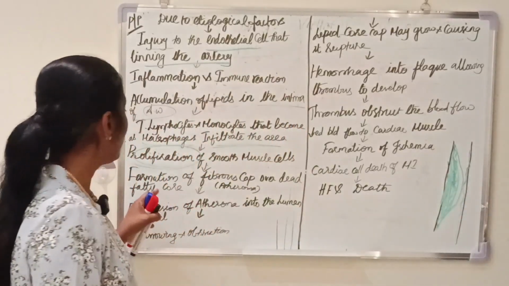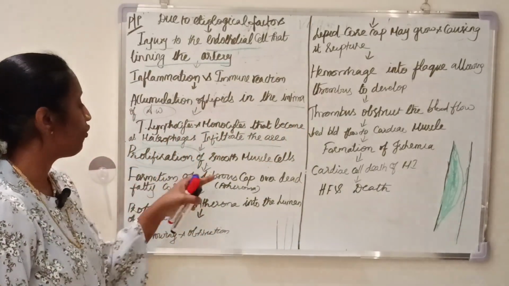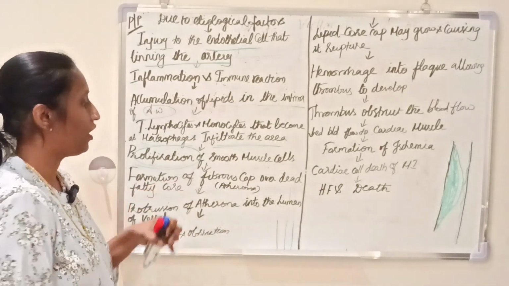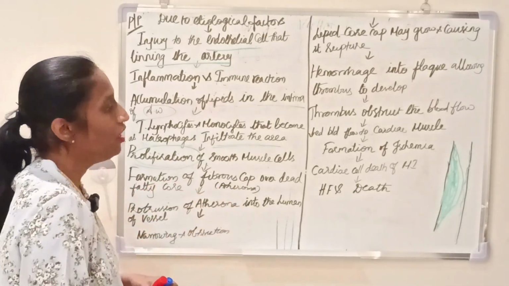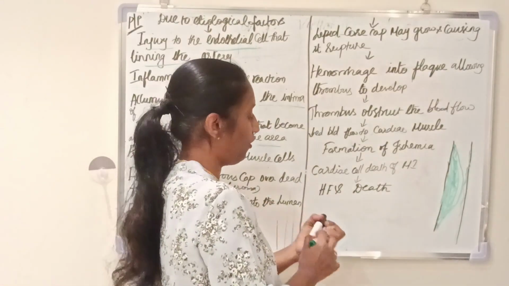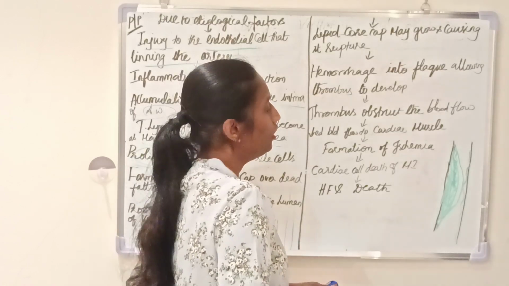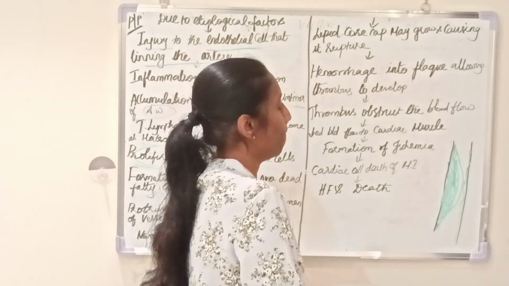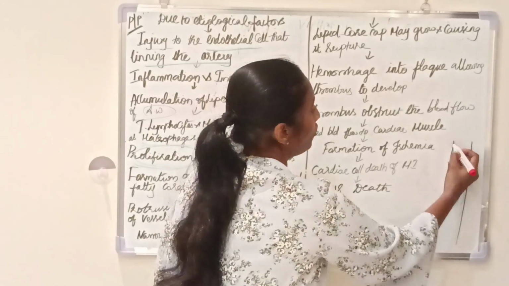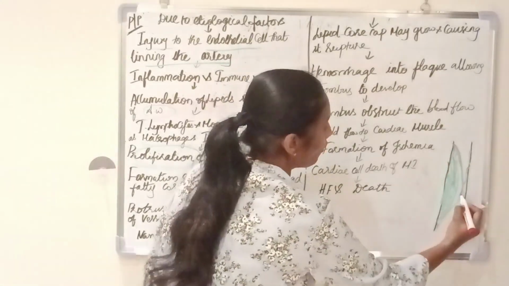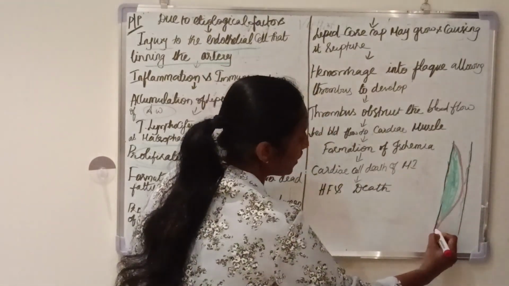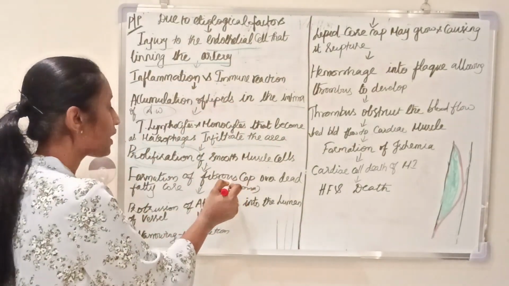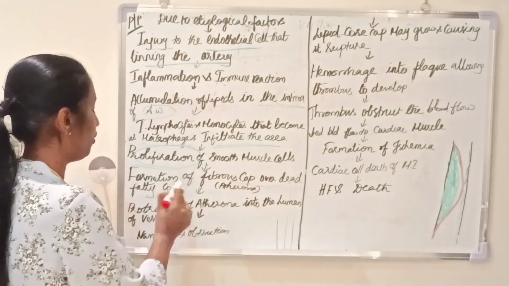After that there is a formation of the fibrous cap over the dead fatty core, which we call atheroma. The fatty core gets formed, with a fibrous cap over the dead fatty core.